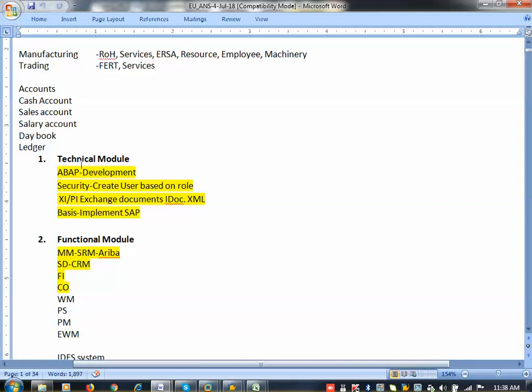SAP is divided into two, technical module and functional module. Please write these things, it's required for you. You can write in the same format, or if you want to write on your own understanding, that's not a problem. Okay. So technical module and functional module. So technical modules are ABAP. You can write this one, Advanced Business Application Programming. Programming means it's coding. So this C++ coding or ABAP coding or designing will be done by the technical team.